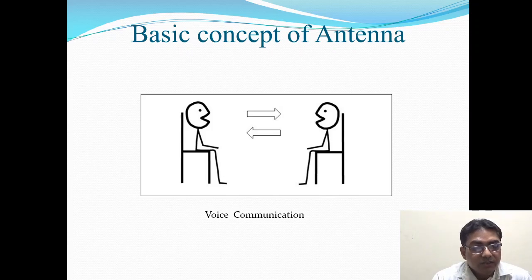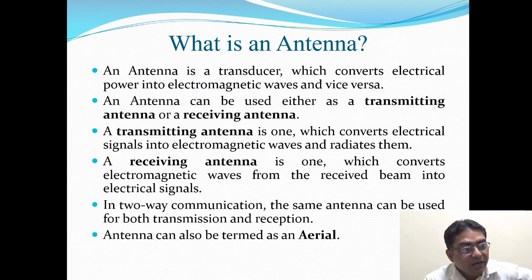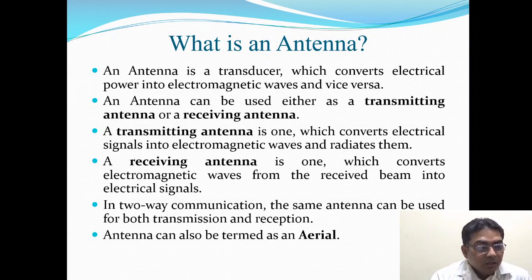The device which converts the required information signal into electromagnetic waves is known as the antenna. So what is an antenna? What is the proper definition of the antenna? Nowadays antennas have undergone many changes. In accordance with their size and shape, there are many types of antennas depending upon their wide variety of applications, right?